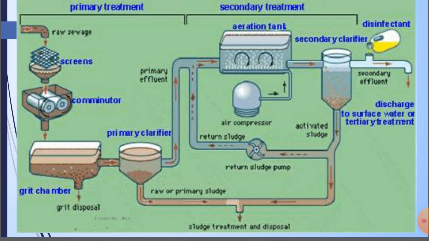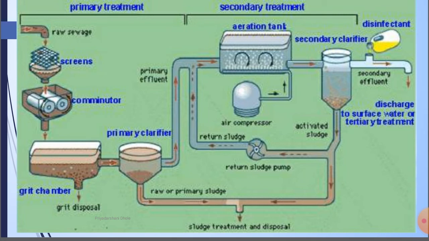In that, first raw sewage comes in, there is a screen mesh where filtration takes place, and after that the liquid comes into another tank and goes into primary clarification, which gives the primary effluent. Again it goes into the aeration tank for the secondary treatment, and what settles is the sediment, which goes for sludge treatment and disposal, the solid waste.